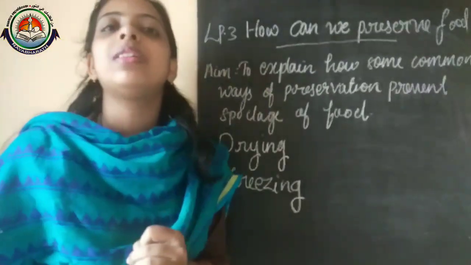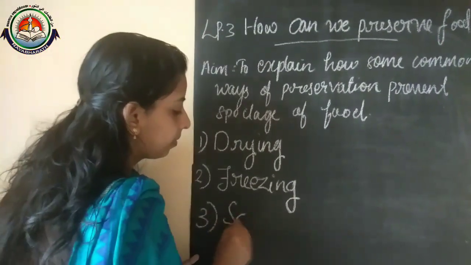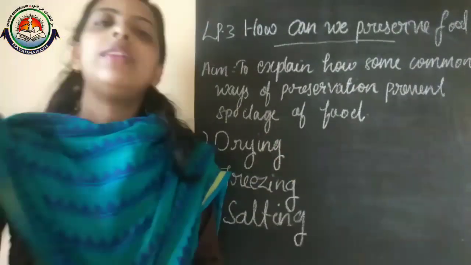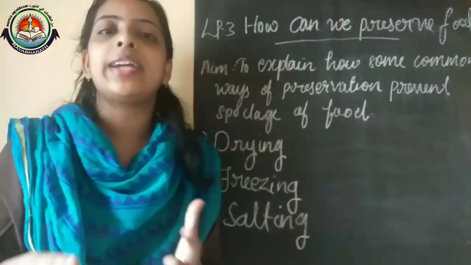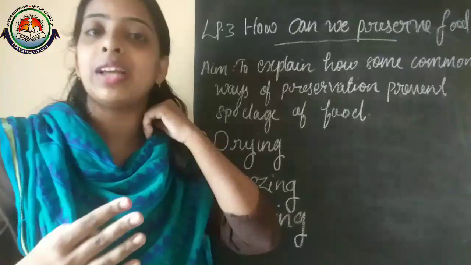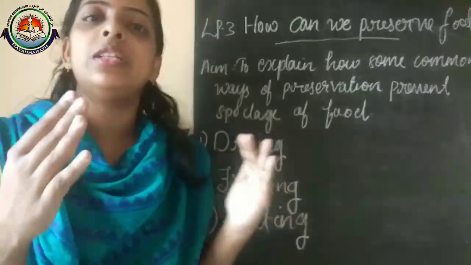And the third one is salting. Salting means that we sprinkle salt on the food items, so it avoids the moisture present in that food.